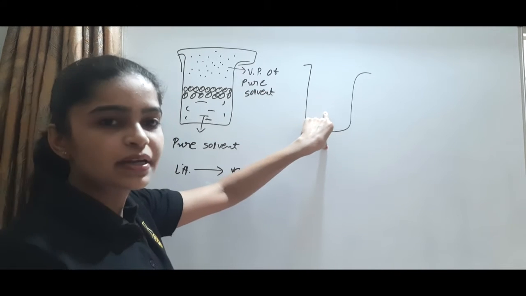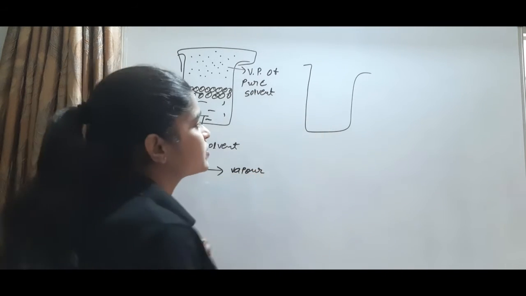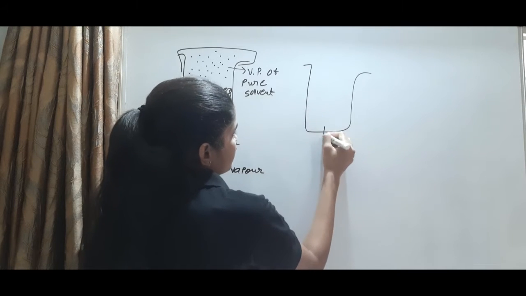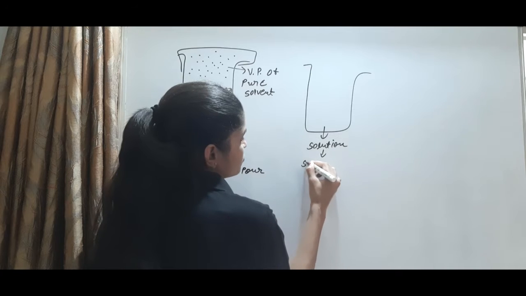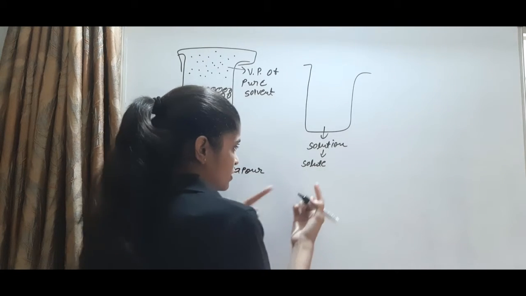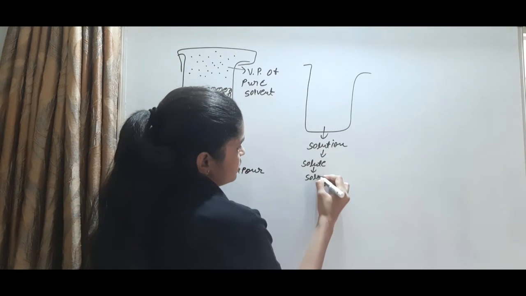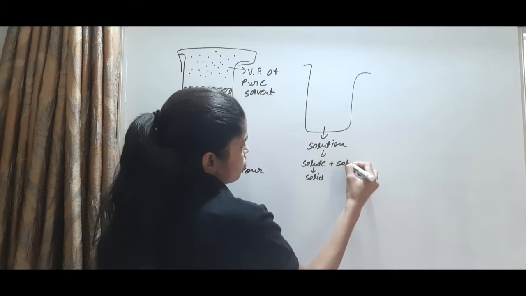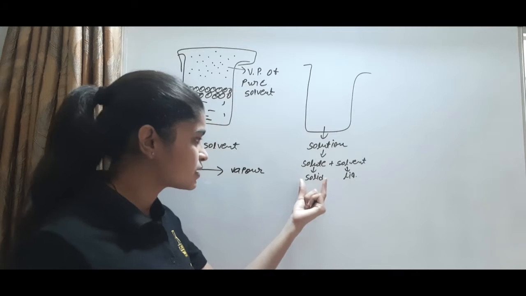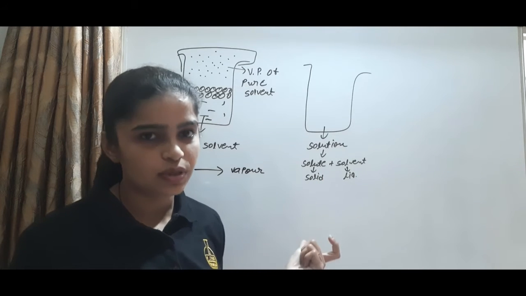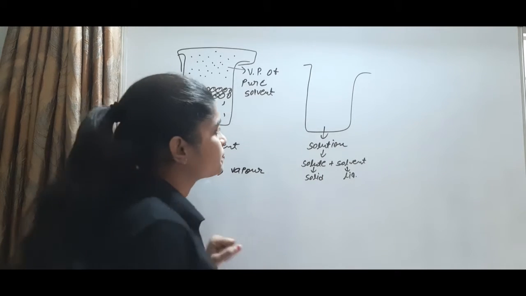And take a second beaker. The second beaker is filled with the solution. We know that the solution is made up of solute and solvent, where the solute is a solid and the solvent is a liquid. And one condition is that the solid is a non-volatile solute.